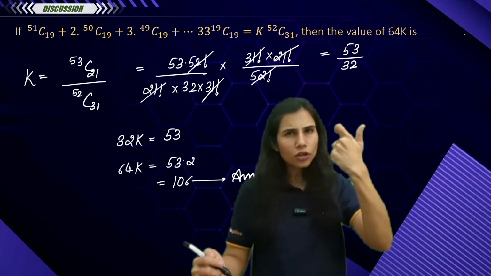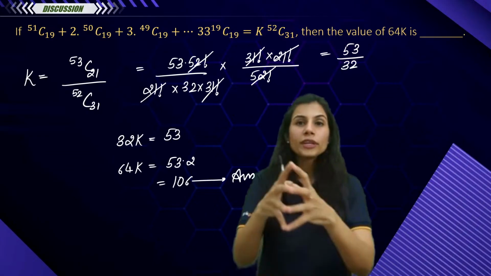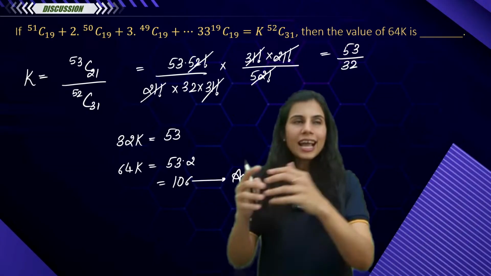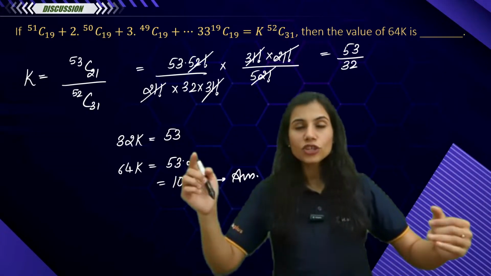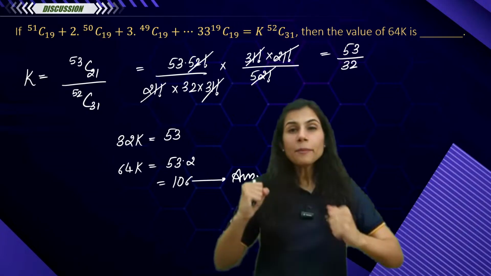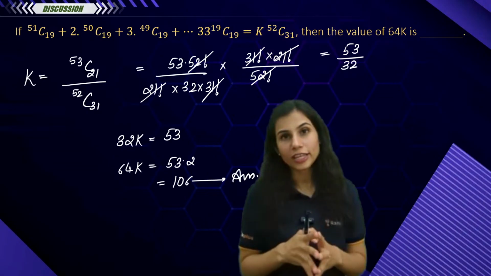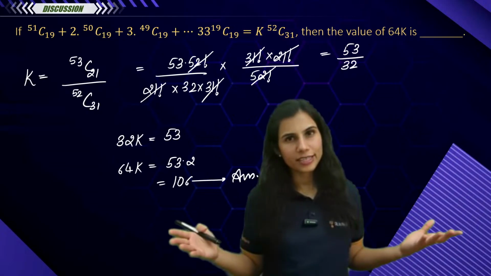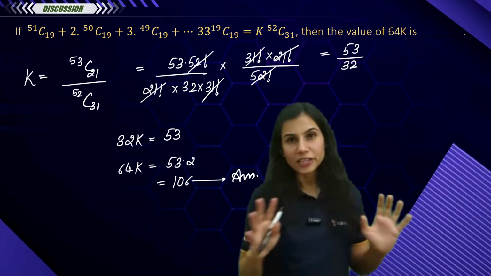Knock, knock, knock. It should knock the doors of your memory loudly. Whenever you see the lower indices in the series constant and the upper indices getting reduced by 1 each or increased by 1 each, please remember the type 1 series. It should come running to your memory. It should strike you, and then you know the procedure, the algorithm, which I've discussed with you in detail, carefully, slowly, and very smoothly.